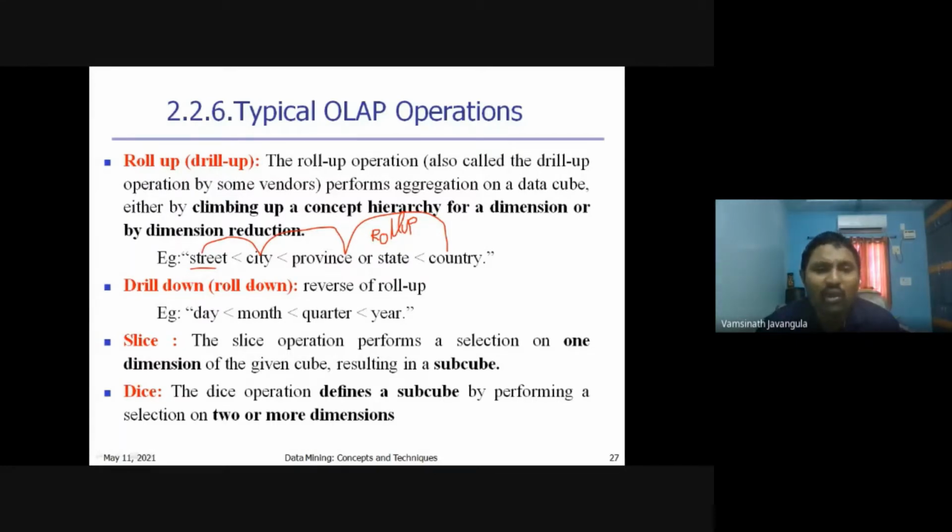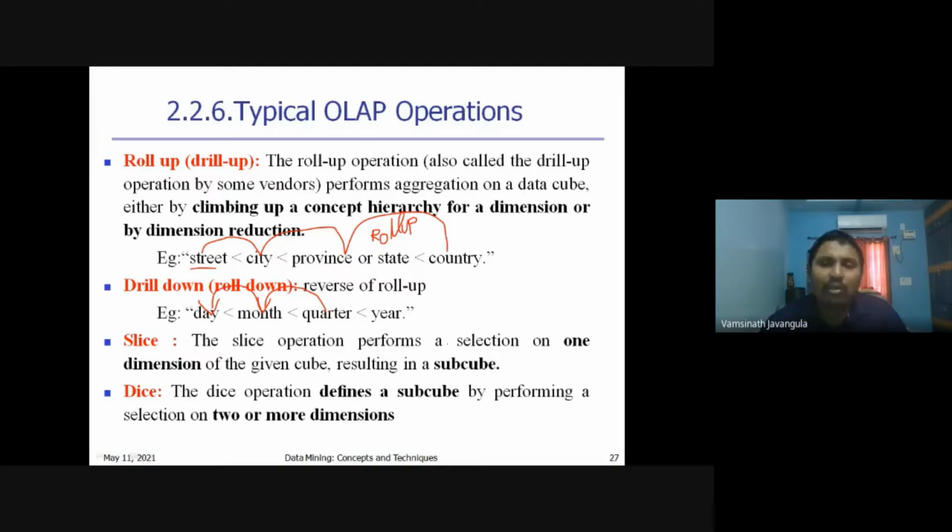In the same way, we also have an operation called roll down, also called drill down. It is the reverse of roll-up. For example, if we have information at the quarter level, we move from quarter level to month level and month level to day level. So this is downwards, and a downwards operation is called the drill down or roll down operation. The next operation we perform on top of a multidimensional data warehouse is the slice operation.